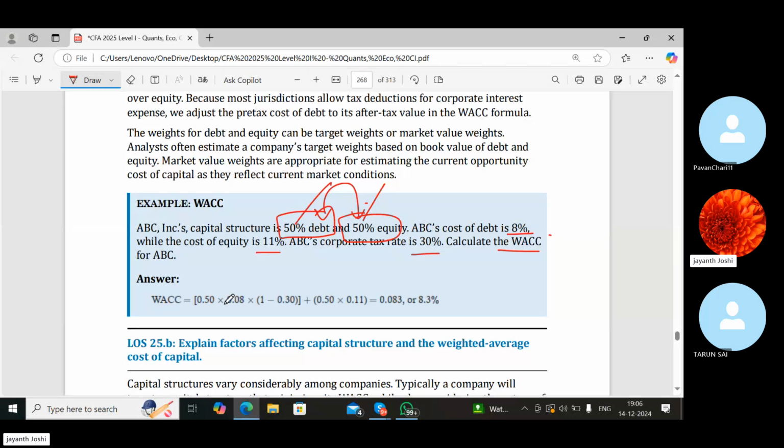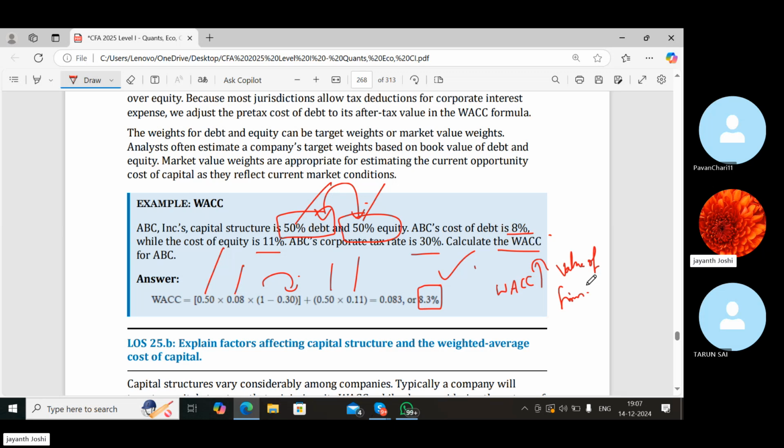Asking to calculate WACC. So we'll take 50% debt into 0.08, the cost of debt, into 1 minus tax rate, plus 50% equity into cost of equity. We do the calculation, and we get 8.3%. That is our WACC. One thing you should understand: if the WACC is increasing, it will decrease the value of the firm.